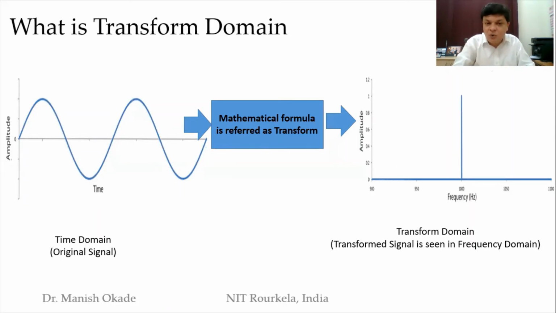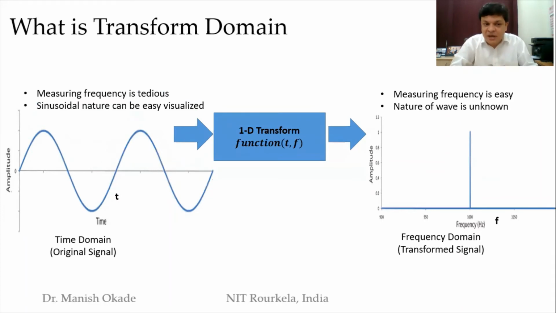So let's try to assimilate what I'm trying to say. In the time domain, what is tedious to measure? Frequency is tedious to measure. But what is very apparent? Its sinusoidal nature is apparent. From the nature, I can just tell that it is a sine wave. So I do a transformation. It is a one-dimensional transformation because I am transforming t to f, time to frequency. A little bit more technically, I define the magic box as a function of t comma f.